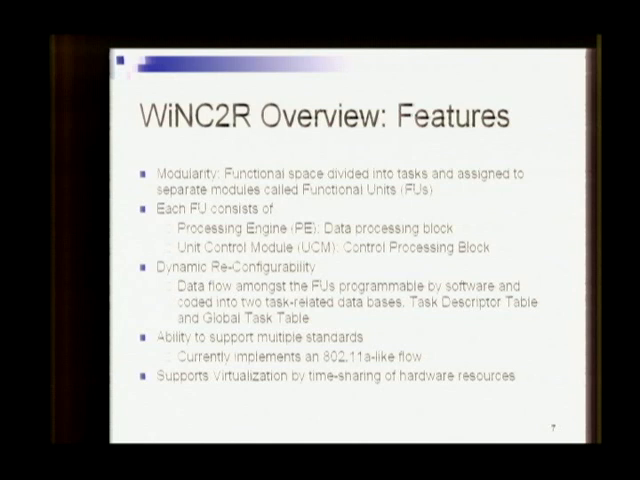Because of these features, WinCTOR currently has the ability to support multiple standards. Right now, we have a processing engine which currently implements only a slice of the .11a flow. We also see in the end that WinCTOR currently can support virtualization by time sharing of hardware resources.